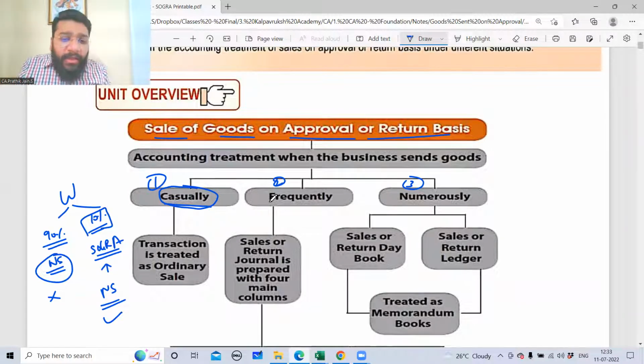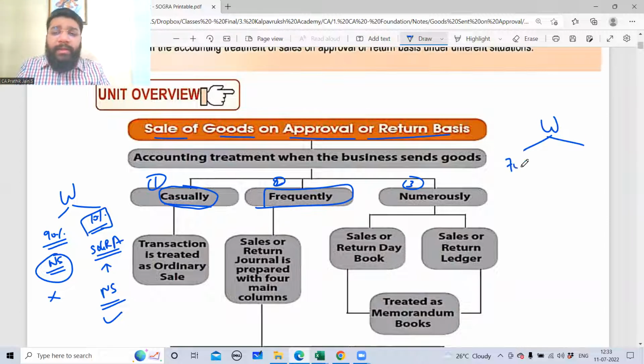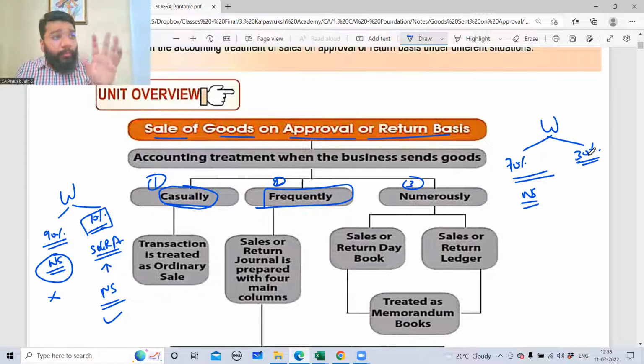Now, if in your business the SOGRA related transactions are happening frequently, say you're a wholesaler and let's say 70% of the business is happening as normal sale business. Up to 30%, the percentage I'm giving is an approximate percentage for your knowledge purposes. There is no hard and fast rule that up to 10 means always casual. No, I'm giving you a percentage just to put the concept in your mind.